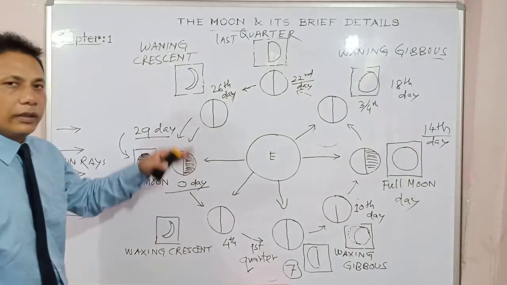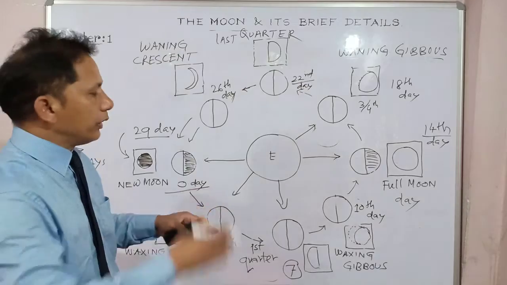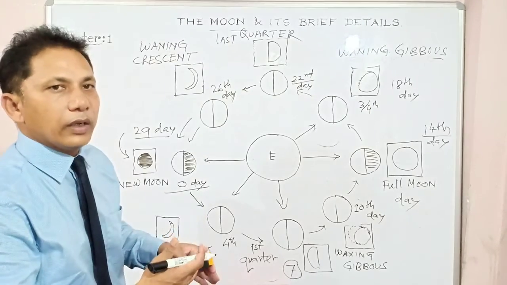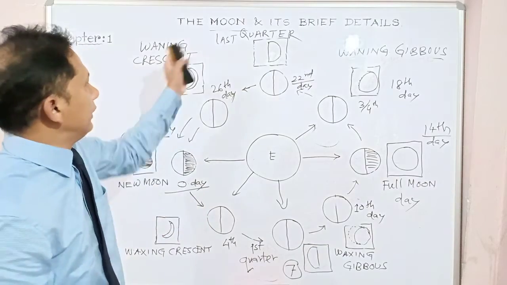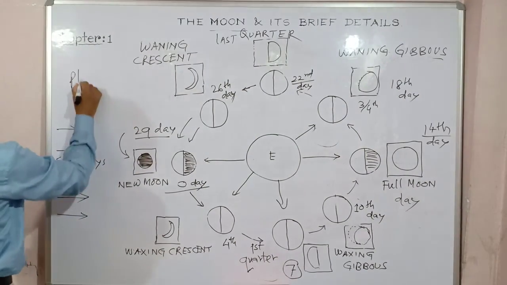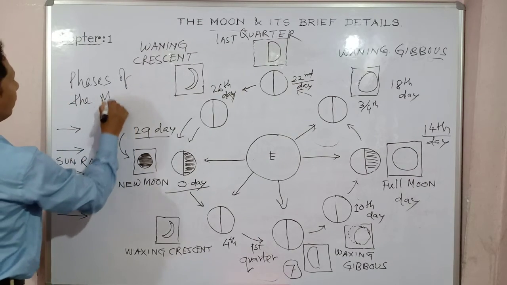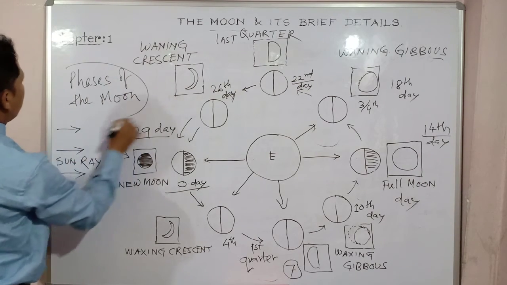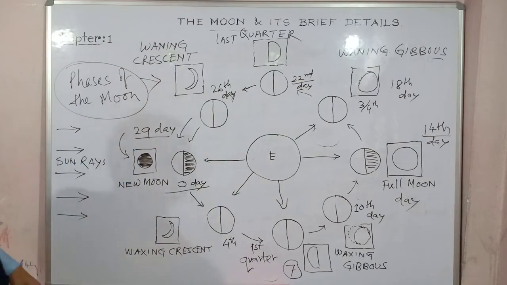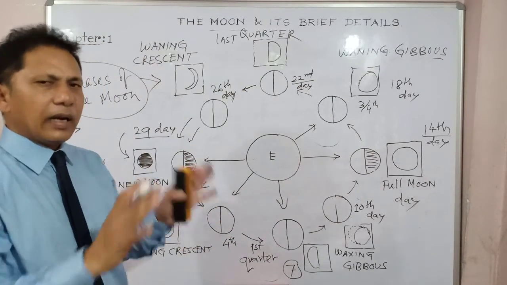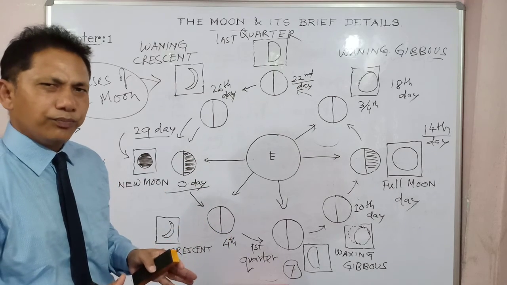So this is your lunar month, and in the entire lunar month a different portion of the moon is visible to us in a different shape, right? And this total phenomenon is actually, what is it? Phases of the moon. Phases of the moon. So I have tried to clear this idea about the phases of the moon.